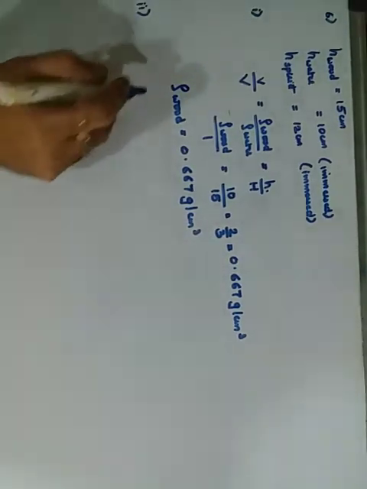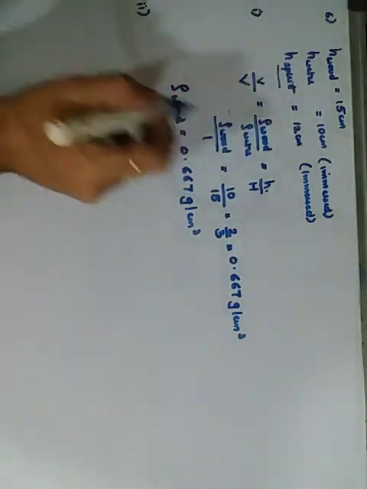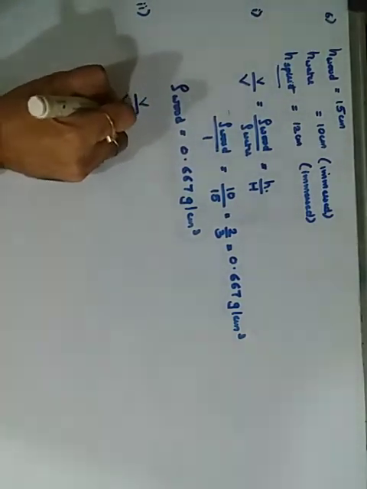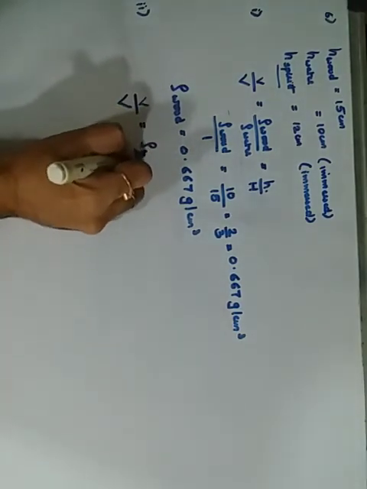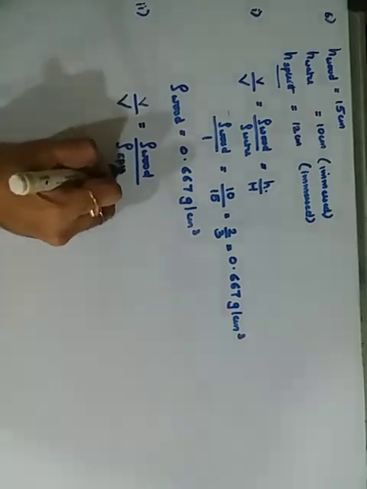The second part is similar, where we work with respect to spirit. So small v upon capital V is equal to the density of the wood upon the density of spirit.